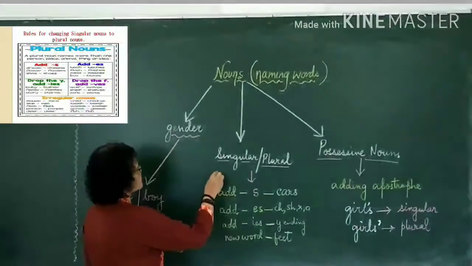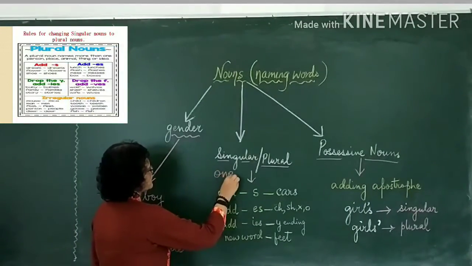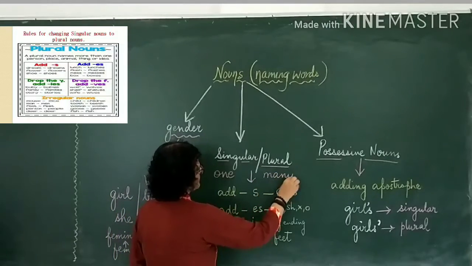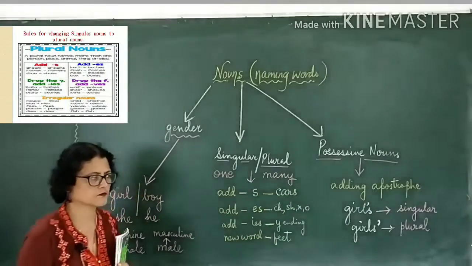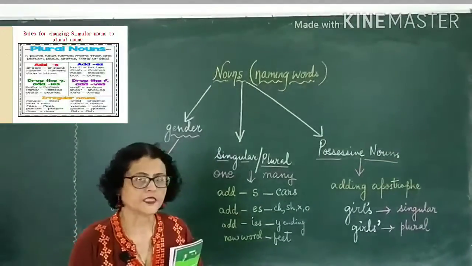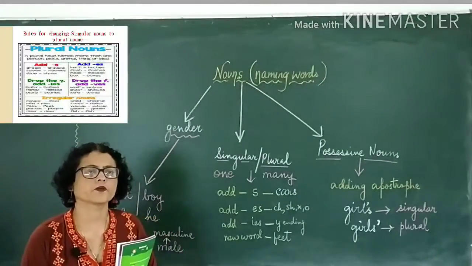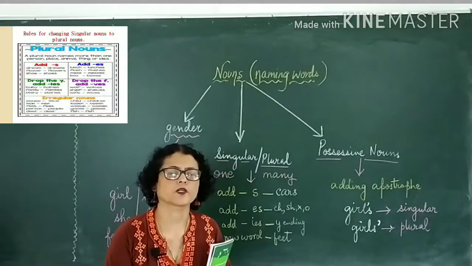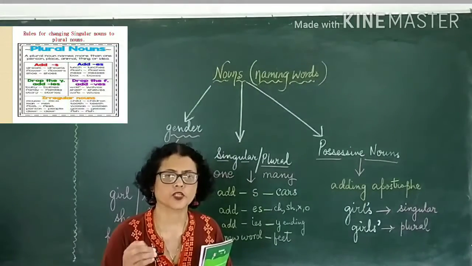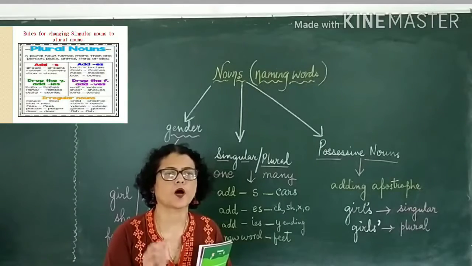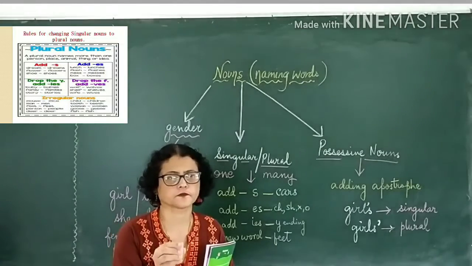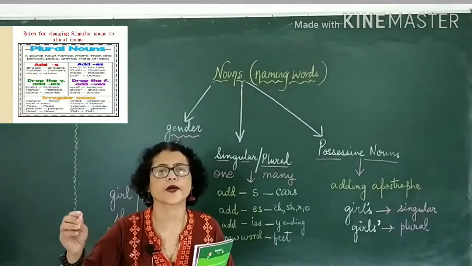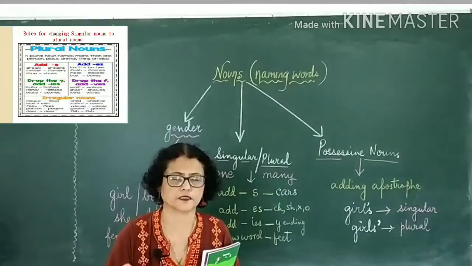Second comes singular, plural. Singular means one, plural means many. This we know. Everywhere when we want to change a singular noun to a plural noun, what is the rule? Usually आपको पता है कि boy एक boy B-O-Y लिखते हैं और एक से ज्यादा two boys B-O-Y-S लिखते हैं.